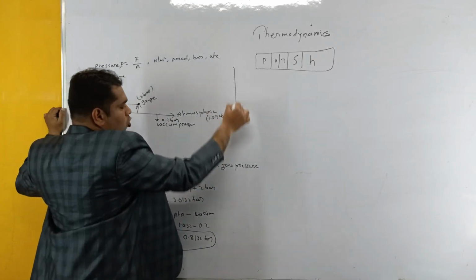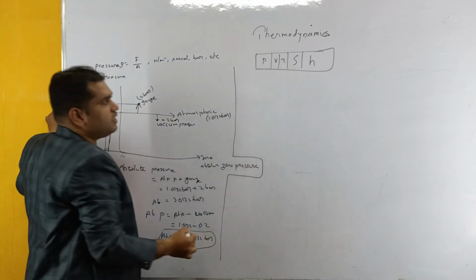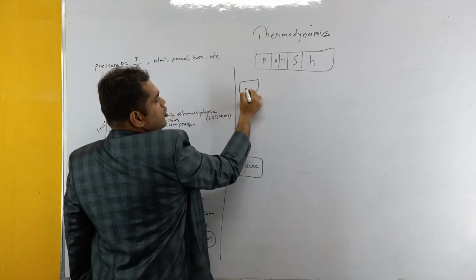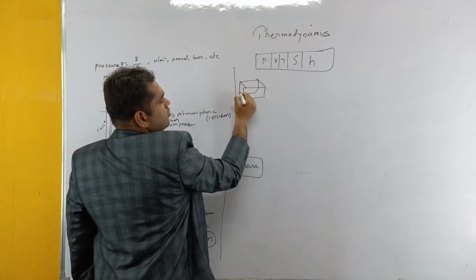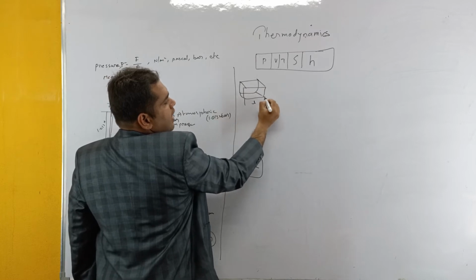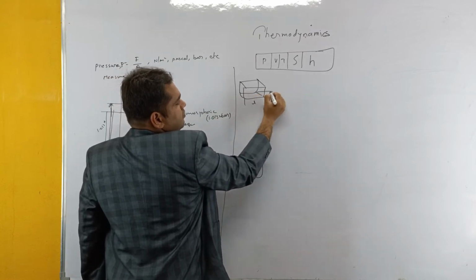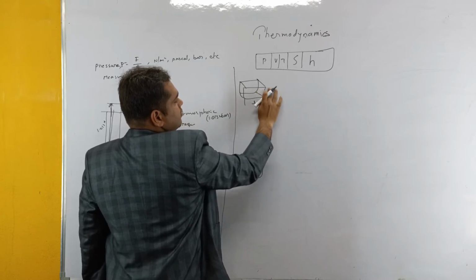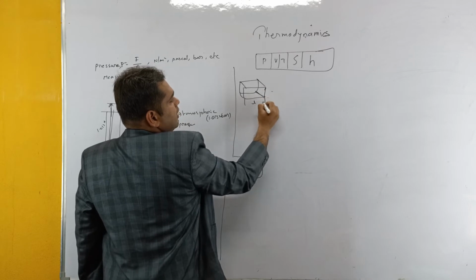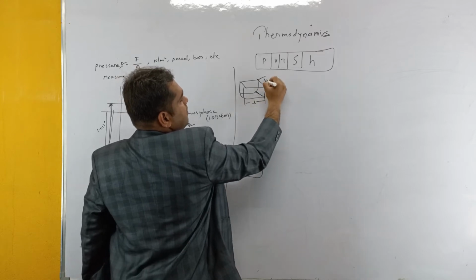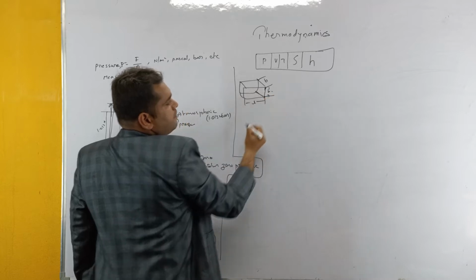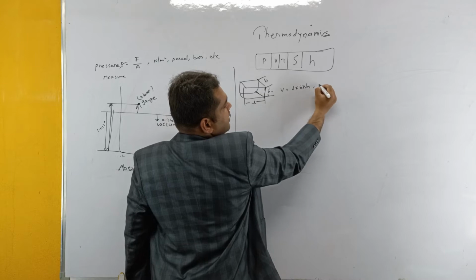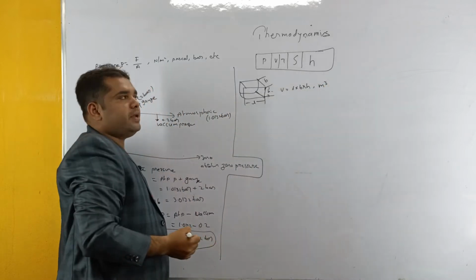Next, coming to volume. Volume is a simple concept, simply said, it is the space occupied. For example, if we consider one cube, it has length L, breadth B and height H. Then the space occupied, the volume, is given as length into breadth into height, and the general unit used for volume is meter cube.